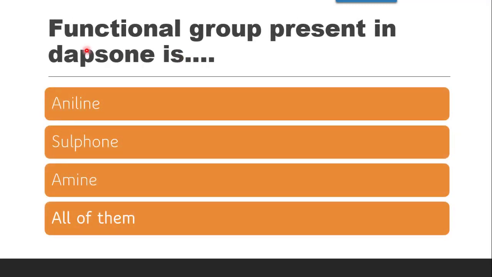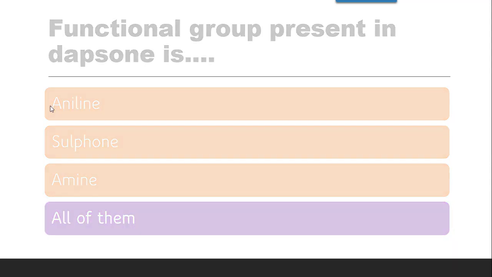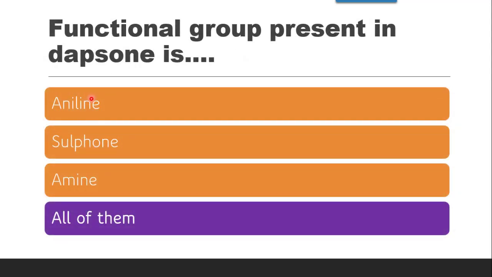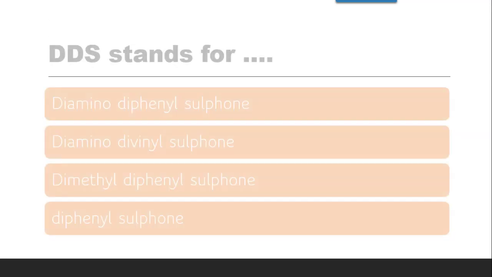Next question is, functional group present in dapsone is whether it is aniline, sulfone, amine or all of them. The correct answer is all of them. It contains aniline also, sulfone also and amine also. Even if you do not consider this as aniline, if phenyl and amine is considered, then it contains all of them.